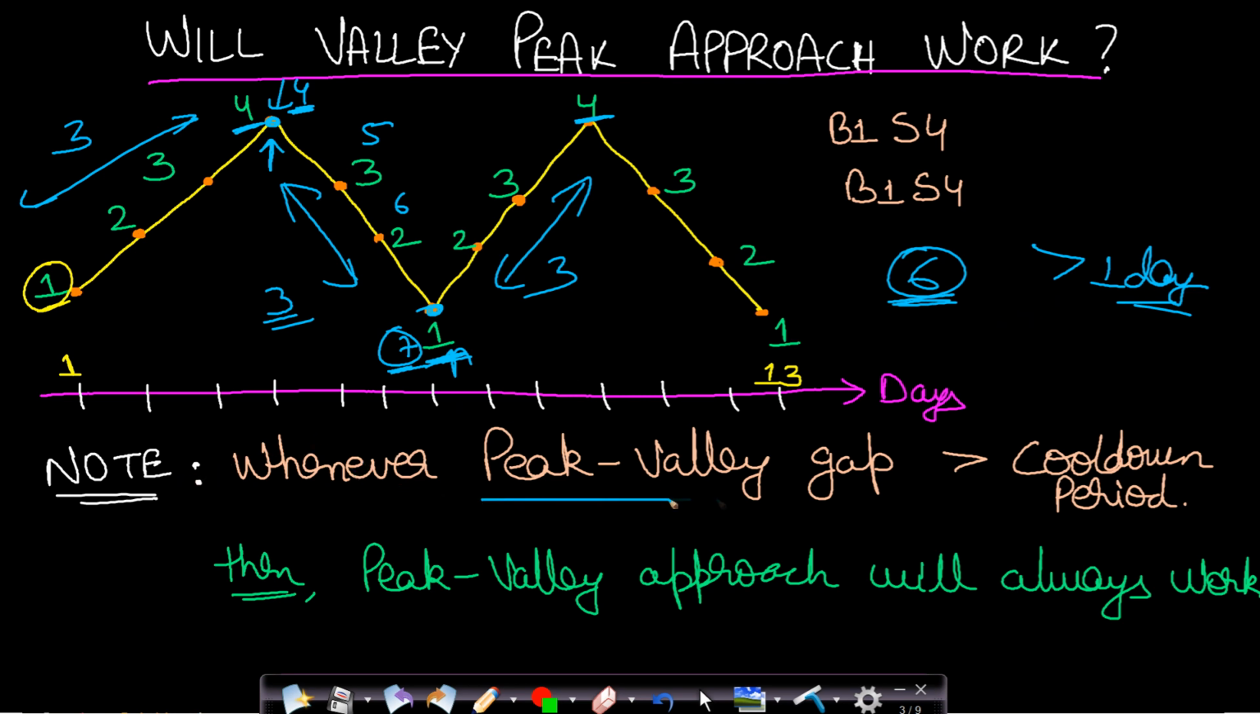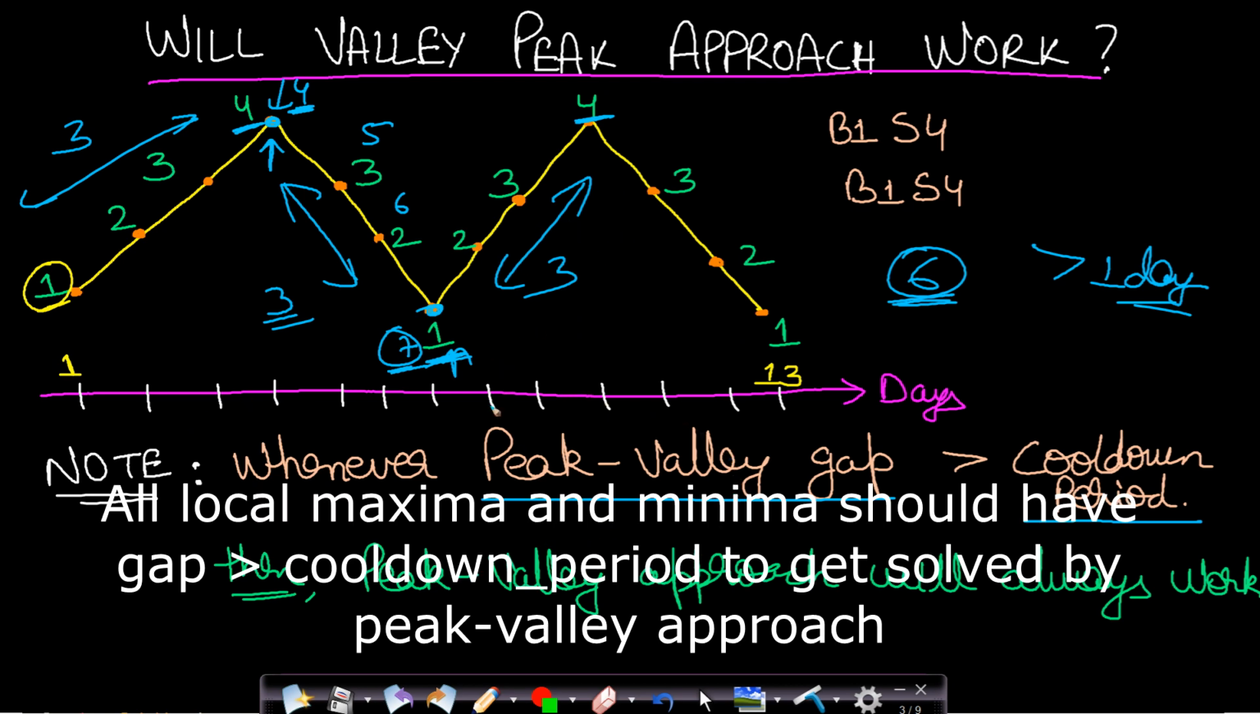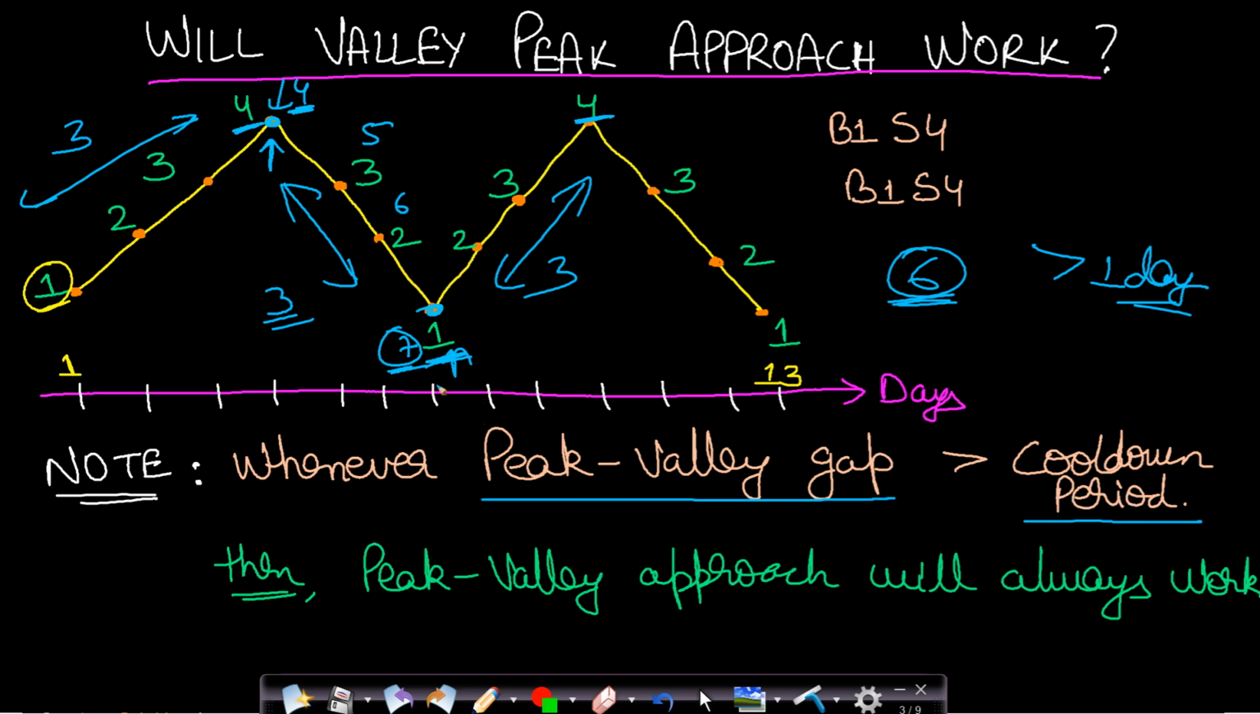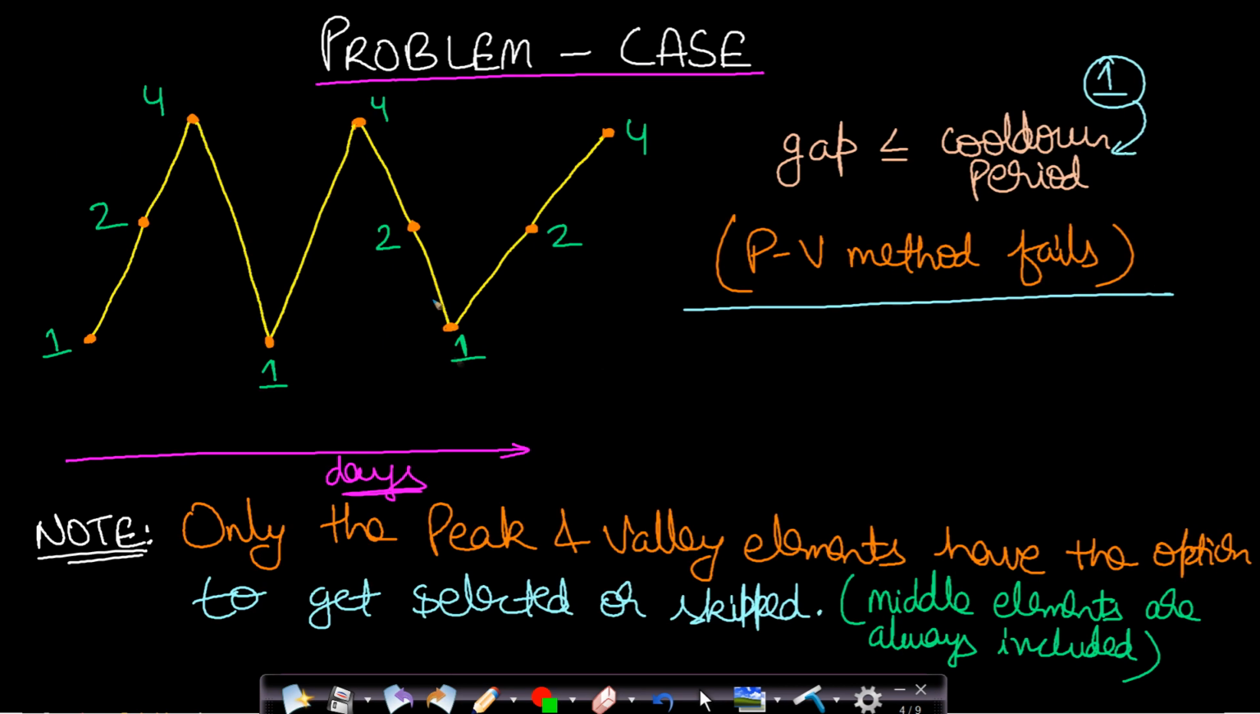Whenever the peak valley gap, that is the local maxima and local minima gap, is greater than the cool down period, then that type of graph can always be solved by using the peak valley approach that I had already shown you. But what is the problem case? Like why can't we solve the cool down constraint as well by using this peak valley approach? Now let us look at the problem case. For this graph which I have drawn, let's apply the peak valley method. By using the peak valley method, I will buy the stock when the price is 1, I will sell it at price 4. So profit will be 3 here.